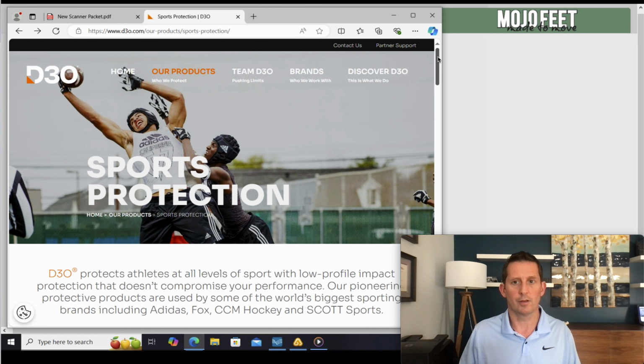This foam is a strain rate dependent foam. So in other words, it changes how much it pushes back on you based on how quickly or the speed with which you load it. So you can see here on this website, it's used in NFL helmets, it's used in all kinds of gear where you have the need to be flexible when you're moving slowly, but if you get hit or you have impact, you want the molecules to firm up and return more energy to whatever it is hitting you, right?